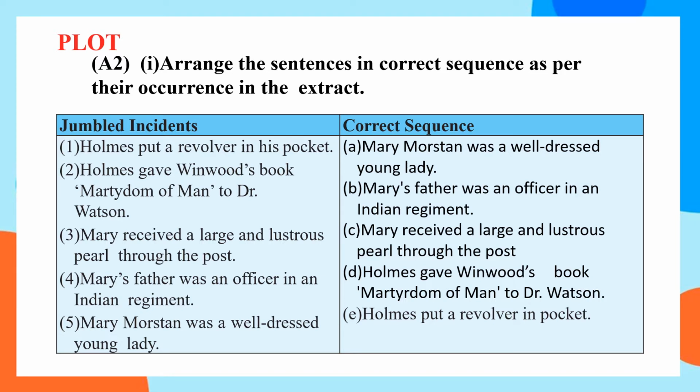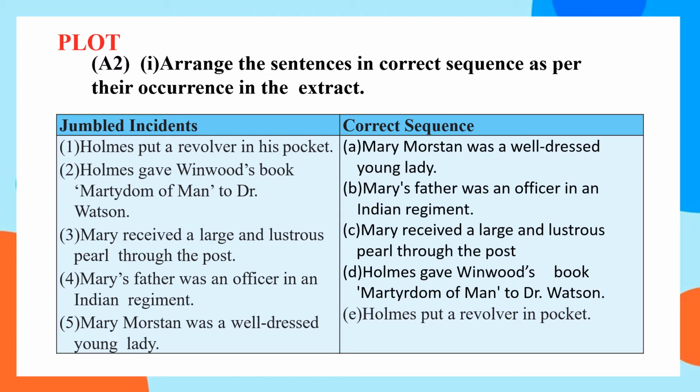I'll just read one or two. Holmes put a revolver in his pocket. Holmes gave Winwood Reade's book Martyrdom of Man to Dr. Watson to read. Mary received a large and lustrous pearl through the post. So from this, which events come first, as written on the right hand side of the table?